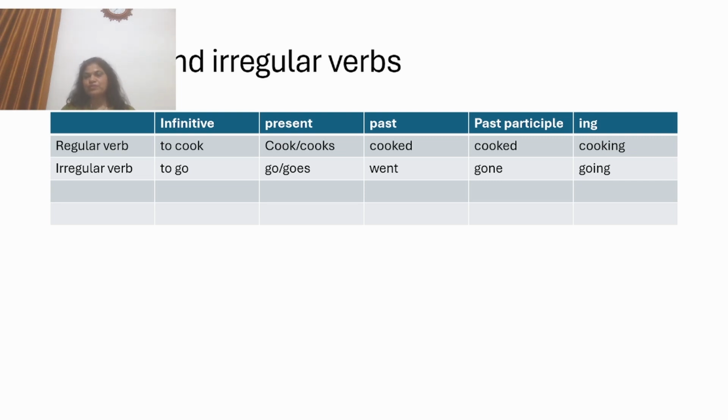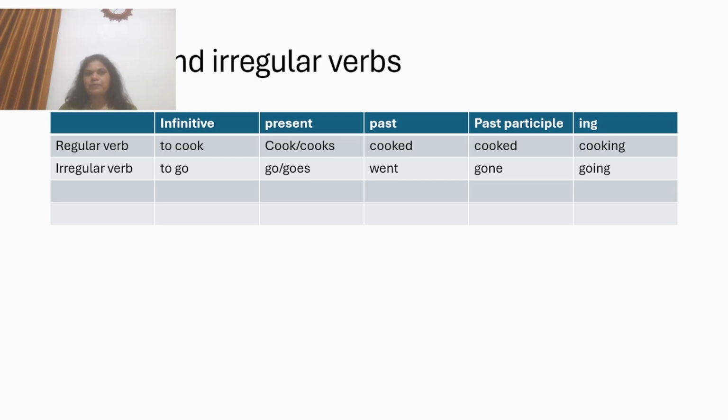In some verbs, all three forms are different. Let's take an example. Drive, drove, driven. All three forms are different, irregular verb. Where two forms are the same, like come, came, come. And in some verbs, all three are the same like cut, cut, cut. So these are irregular verbs.